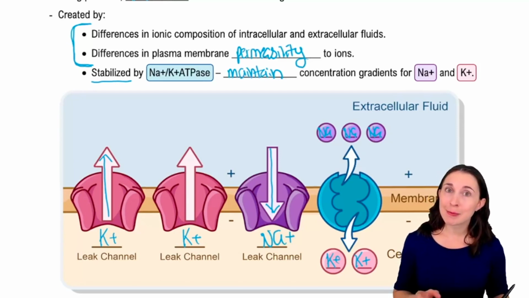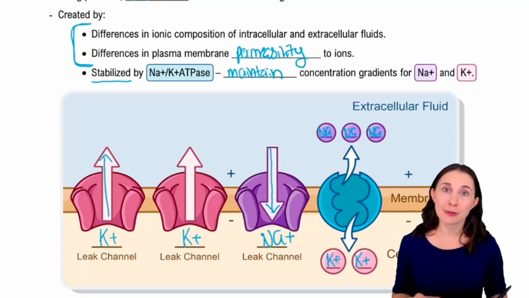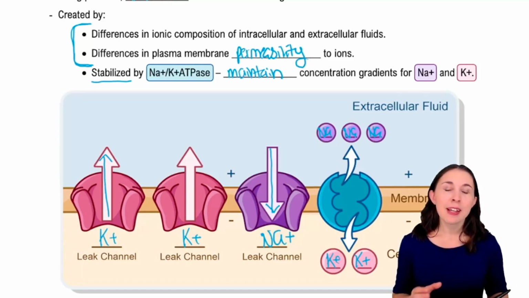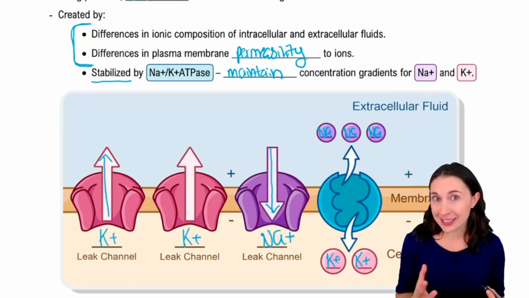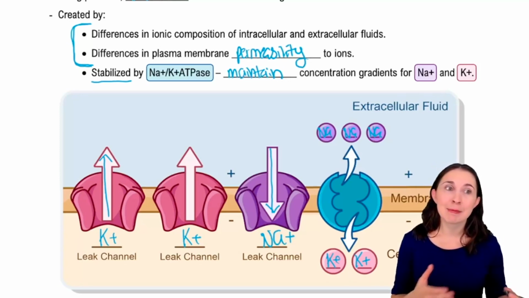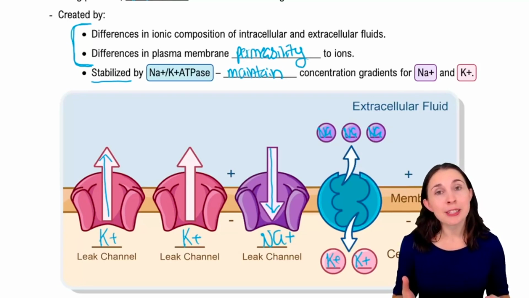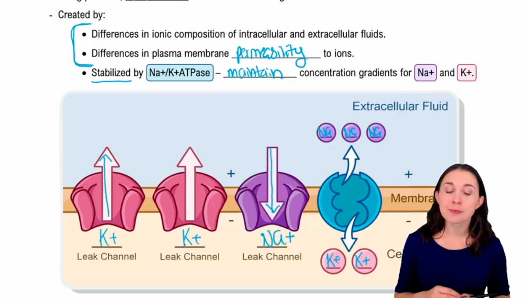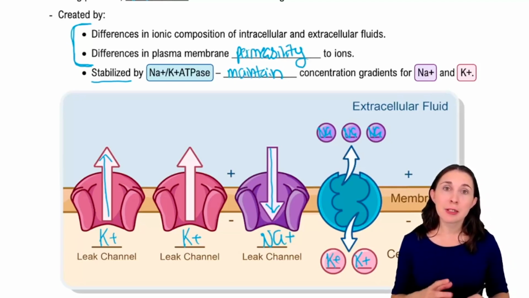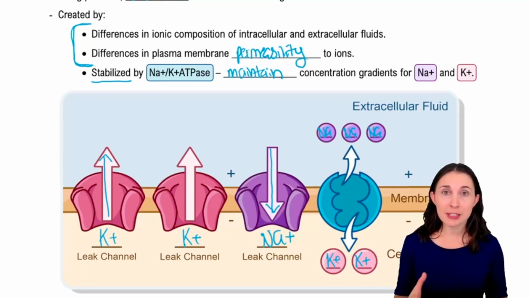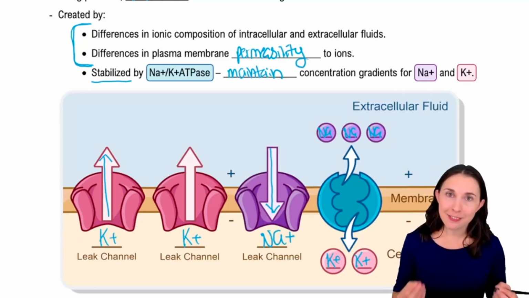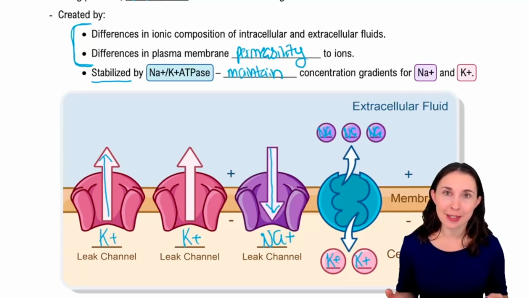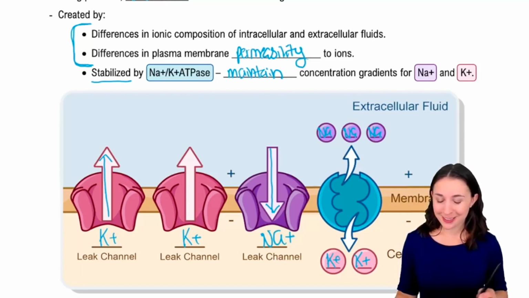So it's important to keep in mind that even though we are focusing on the role of sodium and potassium here, and that's what most A&P textbooks probably do as well, there are other things happening here. There are other types of ions, some of them are negatively charged, and very importantly, there are lots of negatively charged proteins inside that cytosol. So potassium and sodium play a really big role in creating resting potential, but they are not the only factor that contribute to that negative cell interior. There's some other things going on as well. All right, but that's a really great question.